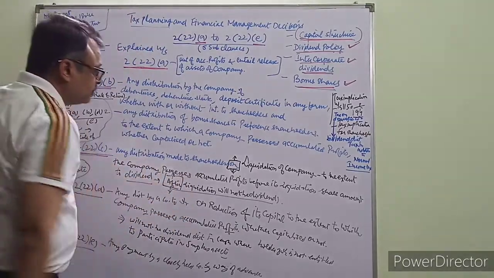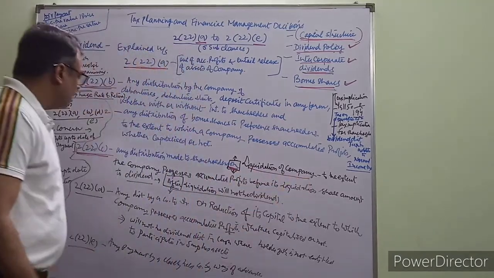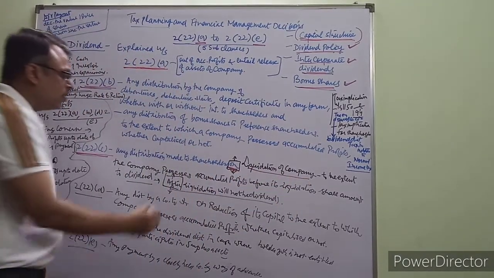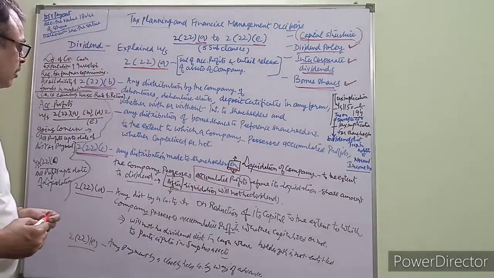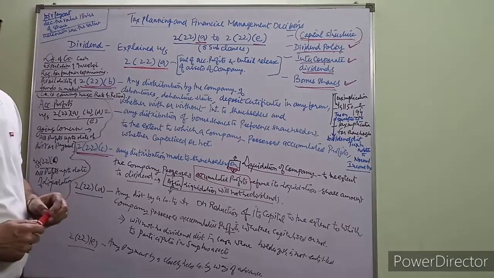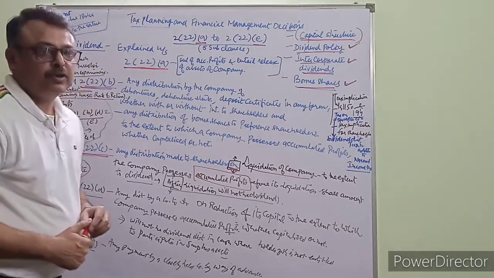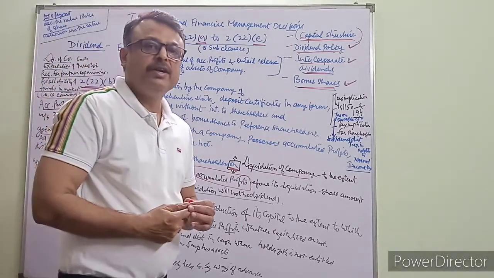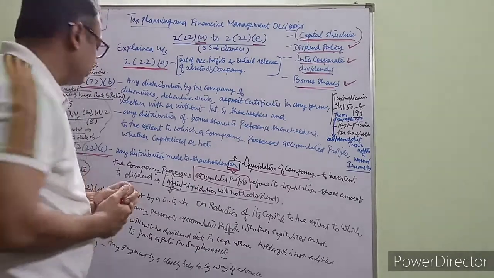Any distribution made to shareholder on liquidation of a company, to the extent the company possesses accumulated profits before its liquidation, shall amount to dividend. Now it is very important to note here that any distribution after the liquidation will not amount to dividends. Only distribution on liquidation will amount to dividends out of the accumulated profits of the company.